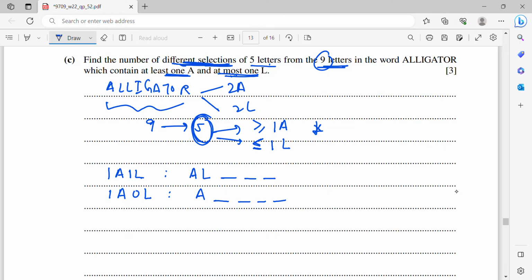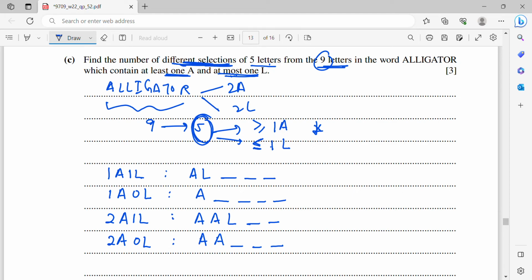Then after that, I may consider 2 A's. So when 2 A's, maximum 1 L, I will get A, A, L, and I need another 2 from other letters. Then I may consider 2 A's and 0 L, so here I'll get A, A, and then another 3.